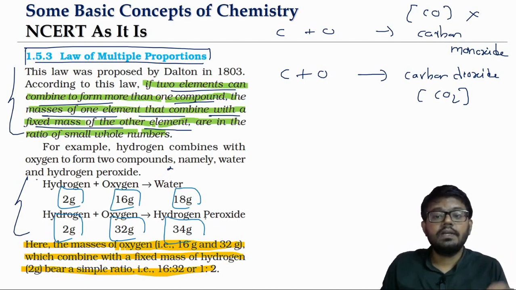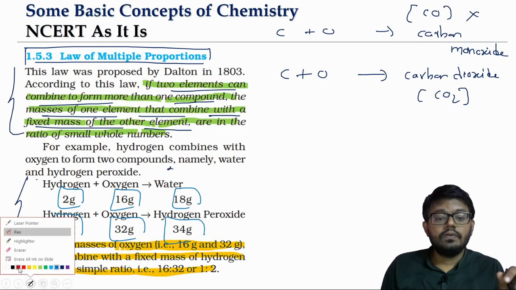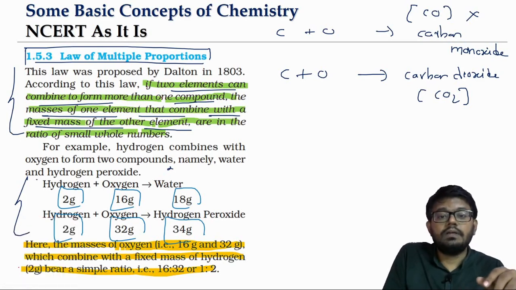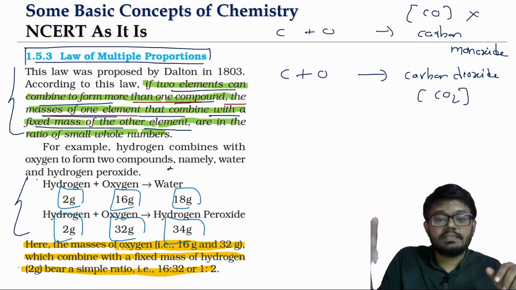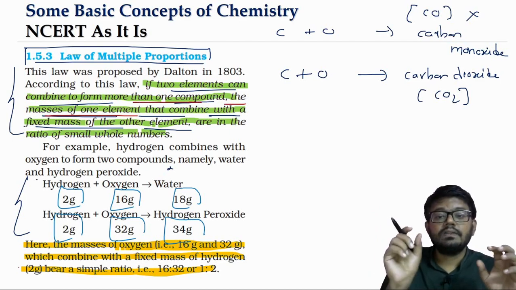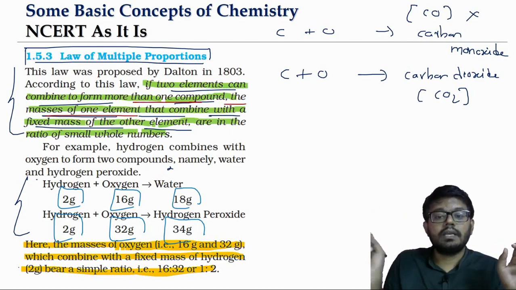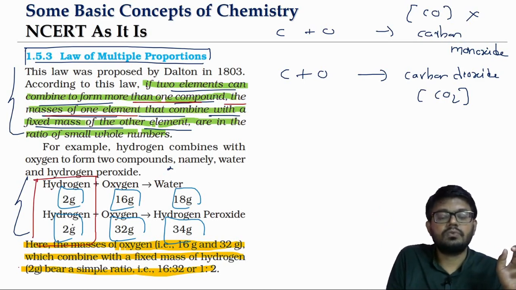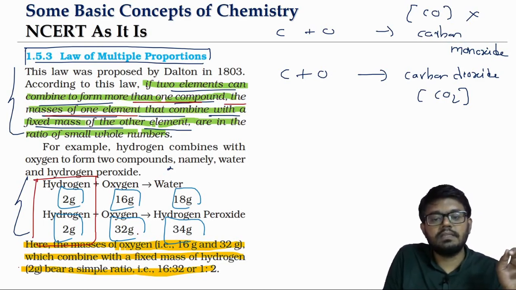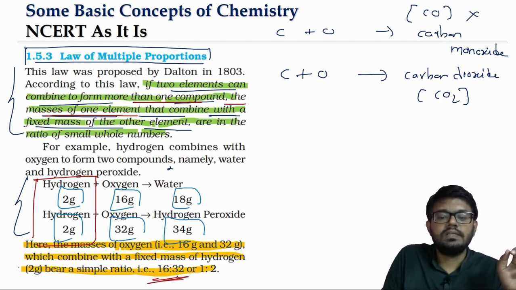So what is it? With a given mass of one element, the amount of the other element that is combining will be in a small whole number ratio. So look at this. Hydrogen, we are fixing it as 2 grams. With 2 grams of hydrogen, in this case, what is the amount of oxygen that is combining? 16. In this case, what is the amount of oxygen that is combining? 32. So you see what is the ratio of this? 16 to 32 is what? 1:2.